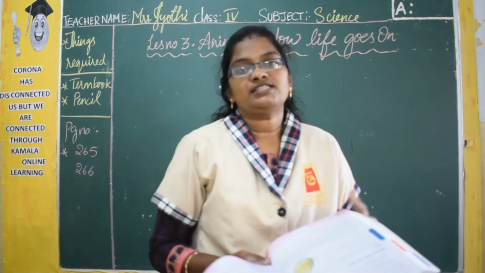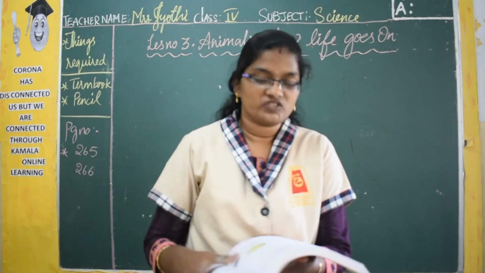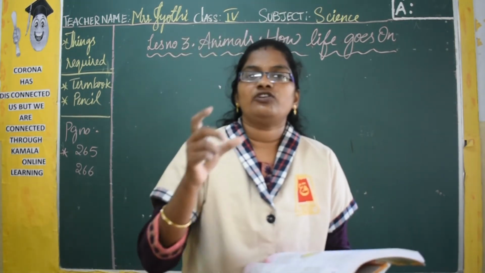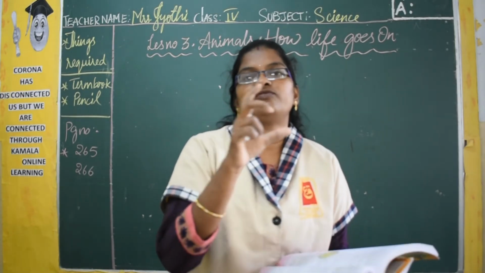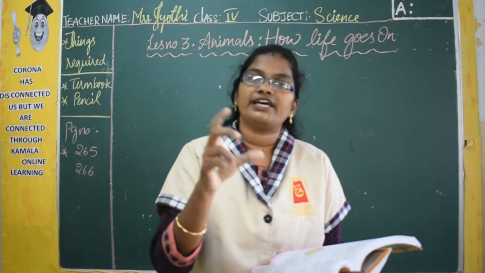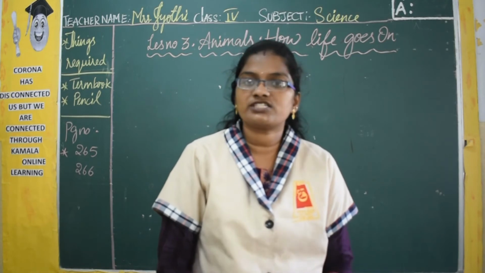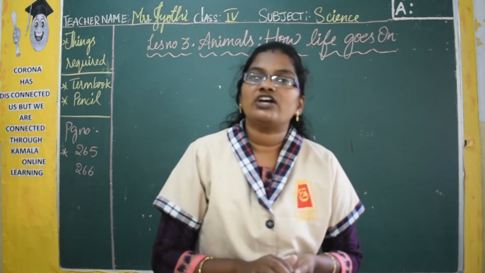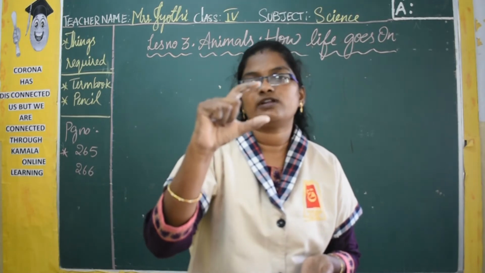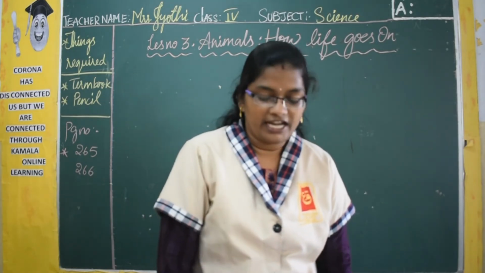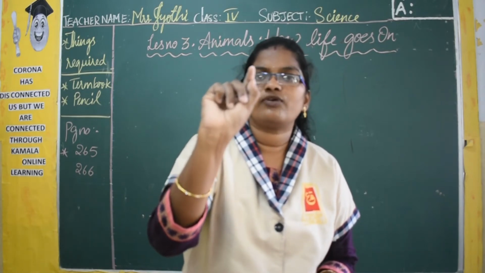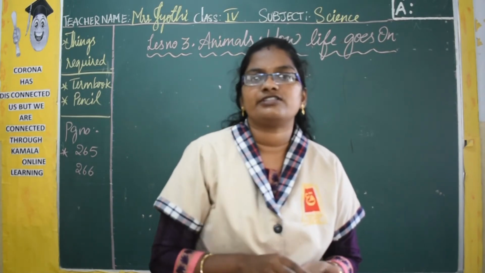So animals that lay eggs: birds are the ones which lay eggs. And if you look at the size of the egg, different animals lay eggs of different sizes. An ostrich egg is very big like this. The egg of a hen is very small. You eat it, no? Right? And the egg of a lizard is only this much, like 1 inch or less than 1 inch.